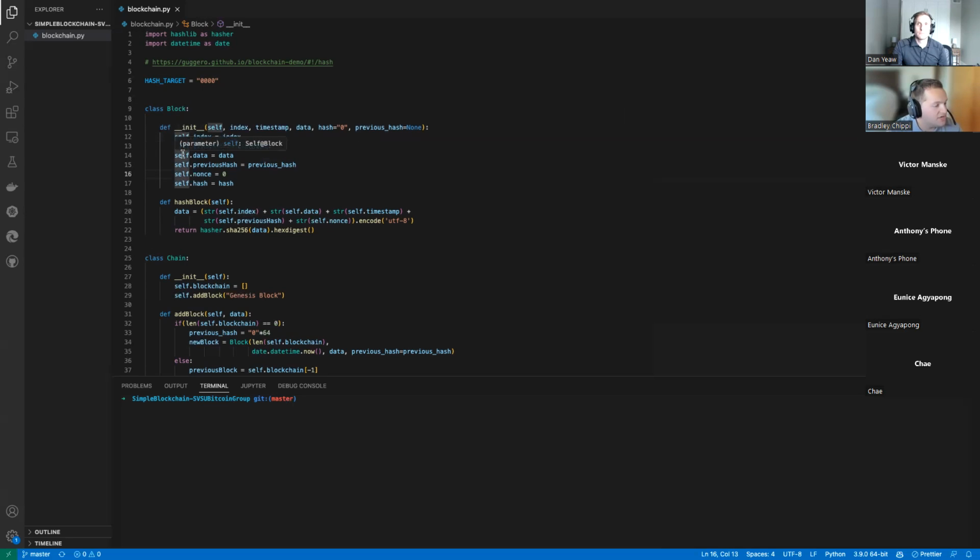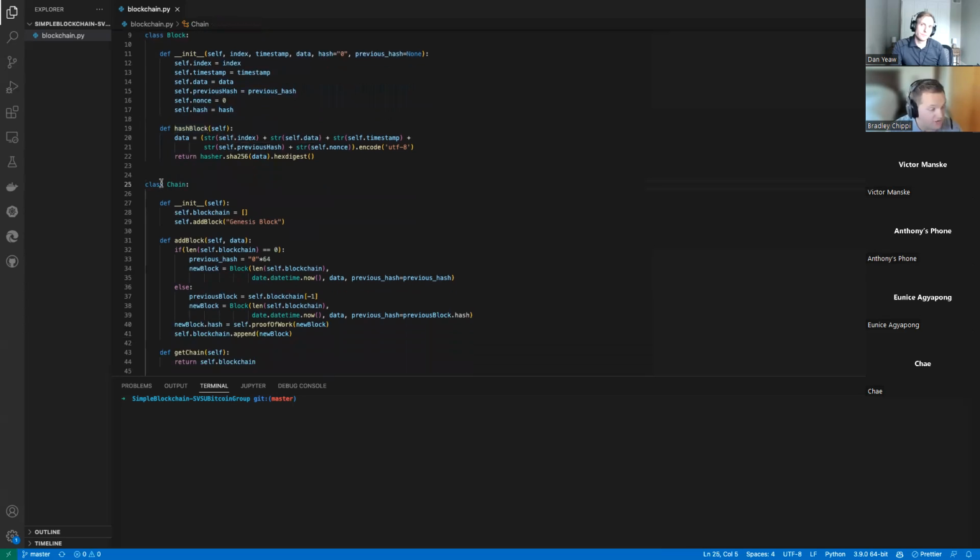So basically, we're going to define our block, and we already went through this, but our block has an index, a timestamp, the data inside the block, the previous hash, the nonce, and then the hash of that block. And within that, we have a method called hash block. Basically all this does is compute that SHA-256 hash.